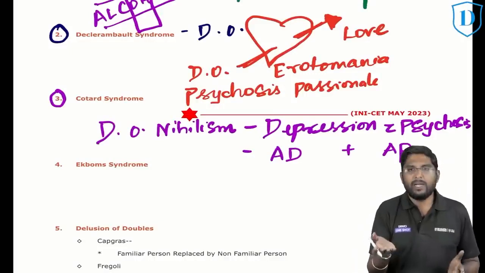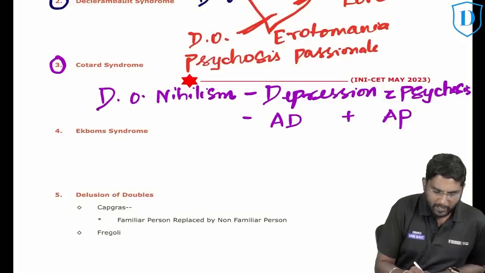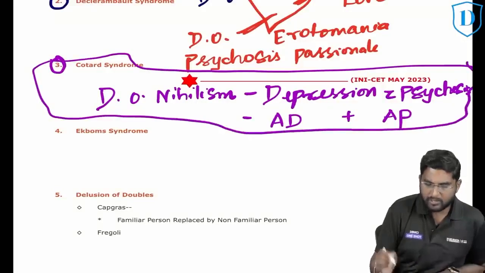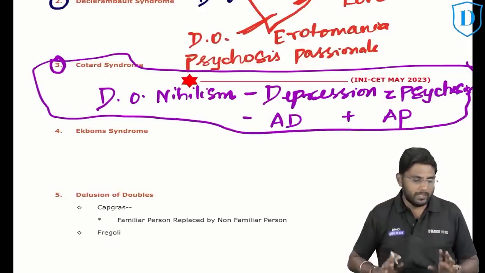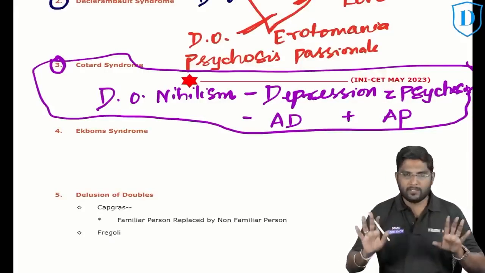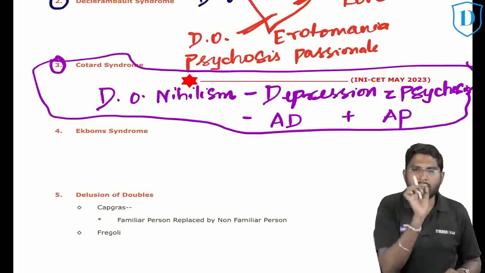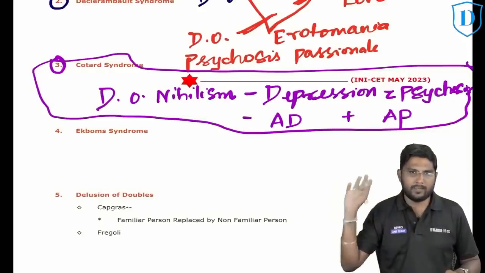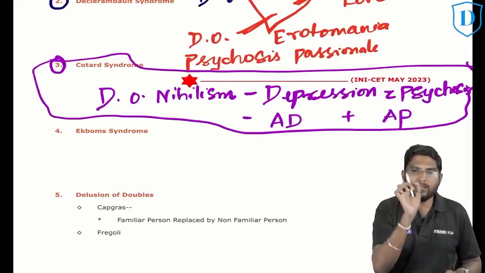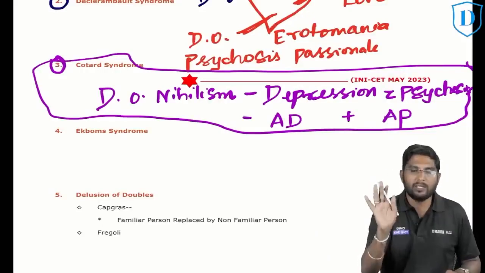Sir, why are you giving this much explanation, sir? It is very obvious, right, sir? No. Many students got this wrong. I'll explain this. A person feels that I'm going to die, the whole world is going to die, I don't exist. He's not eating anything. What is this delusion called? If they ask this question, please concentrate. What is this delusion called? Close your eyes. Nihilistic delusion.